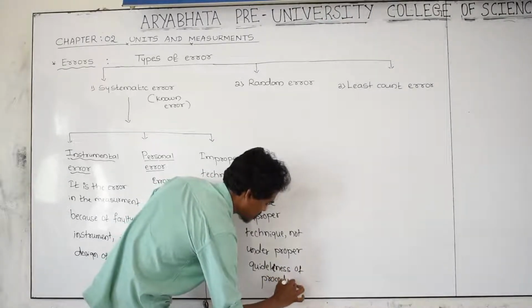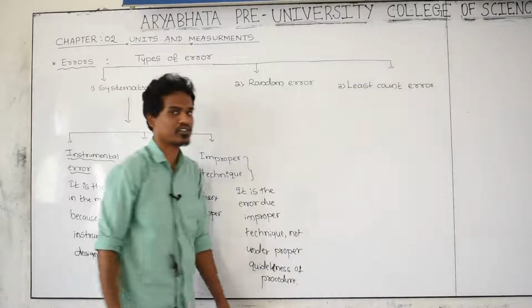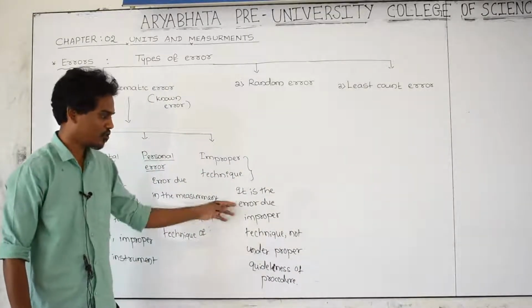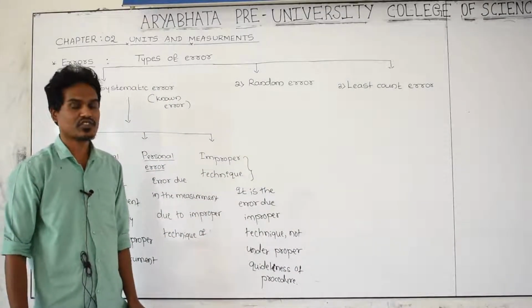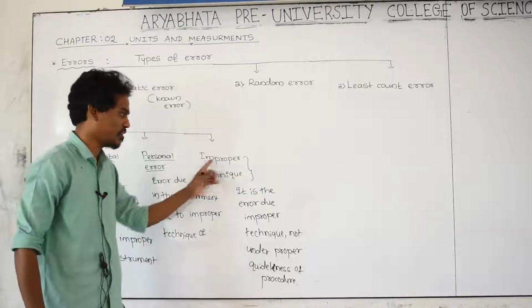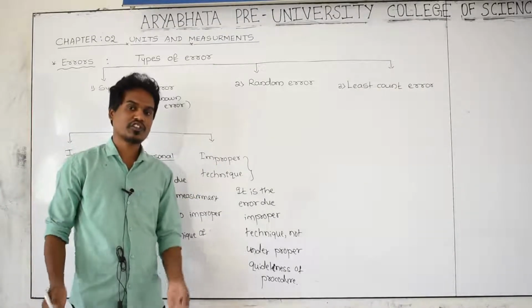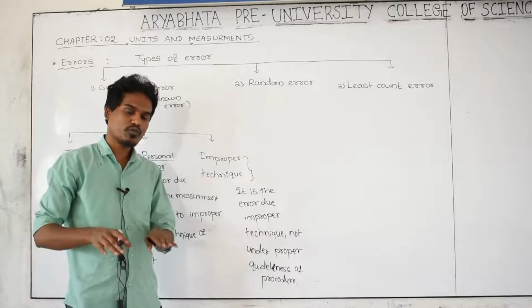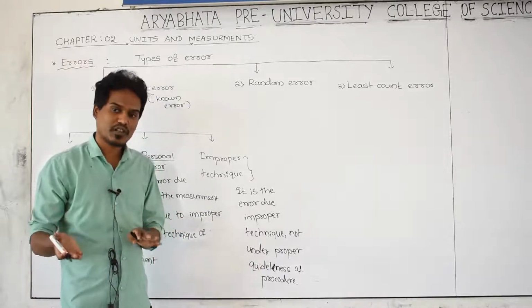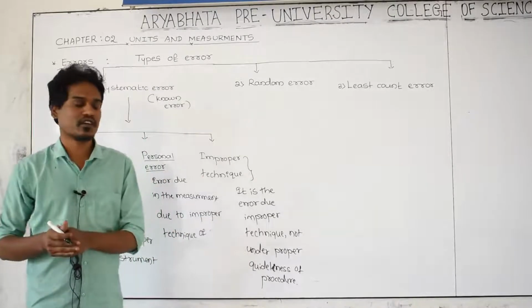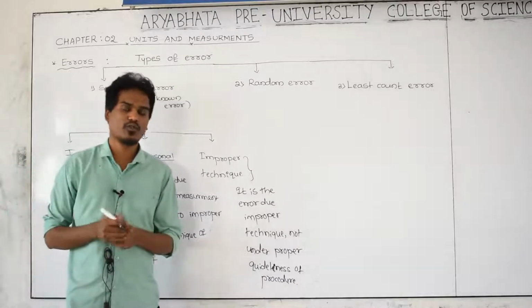Improper technique means this is the wrong procedure of the measurement. The wrong procedure of the measurement which creates the error in the measurement is called improper technique. Which step first we have to do, and what is the second step for the measurement, what is the third step for the measurement. The person doing the experiment, he doesn't know.